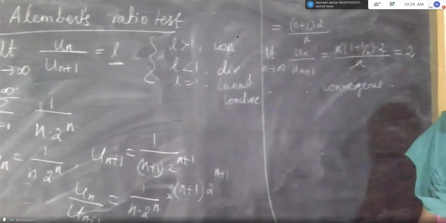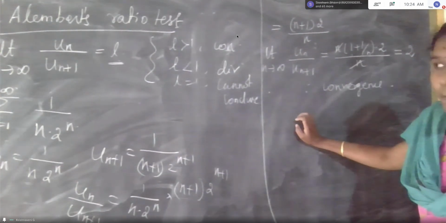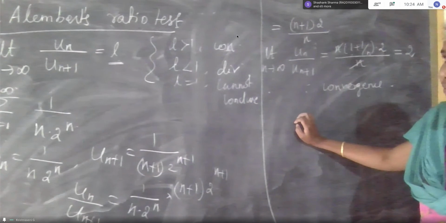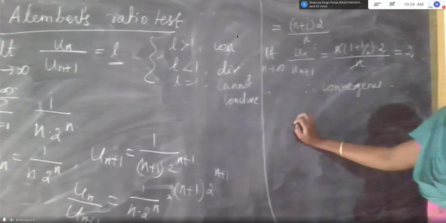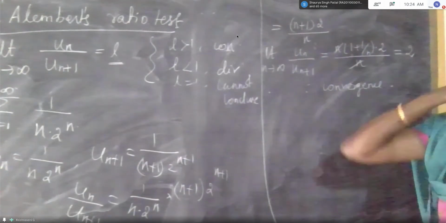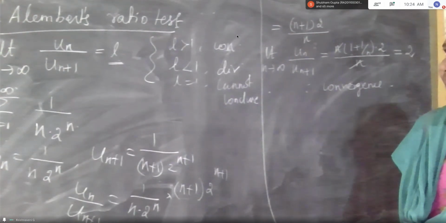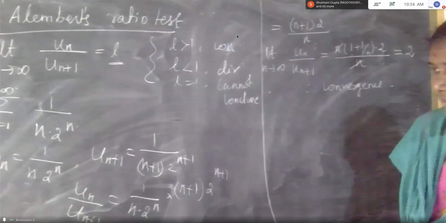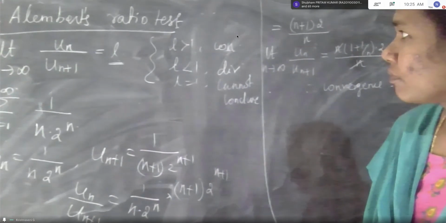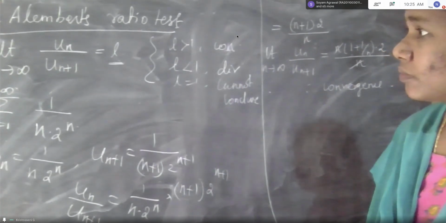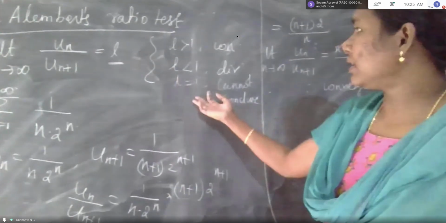Ma'am, can we use this test only if in the previous comparison test the value of un by vn is 0? No. In the previous test, un by vn is a finite non-zero number. Here, equal to 0 is not a condition.